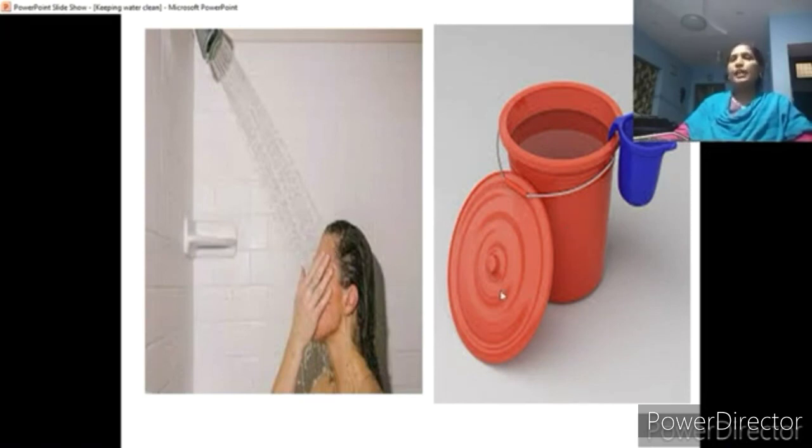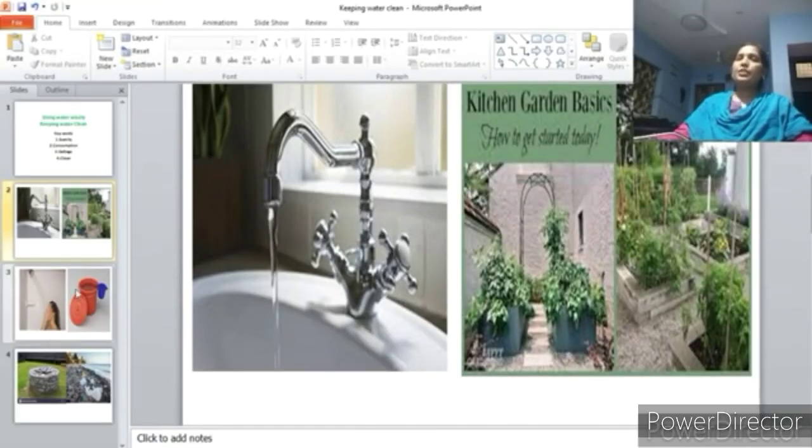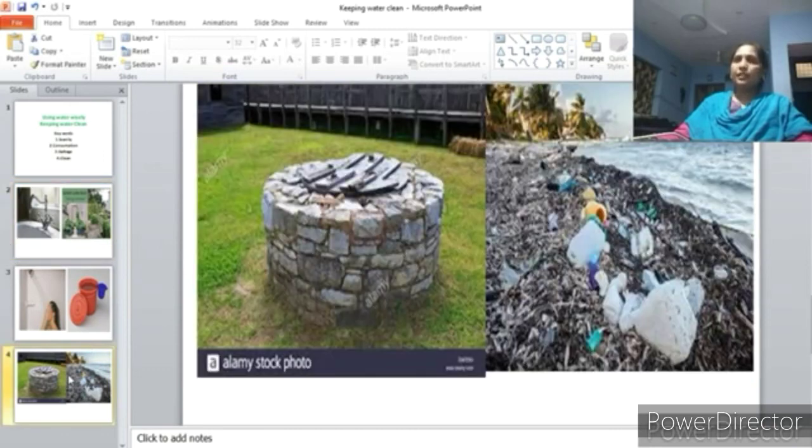And one more thing, when you are brushing, many children have a habit of opening the tap and brushing. So they'll be brushing and continuously this water goes. So that's also a type of wasting water. So when you are brushing, you must close the tap. Okay. So these tips look very simple, but they are very essential to keep our earth safe, to keep the water for future generations.